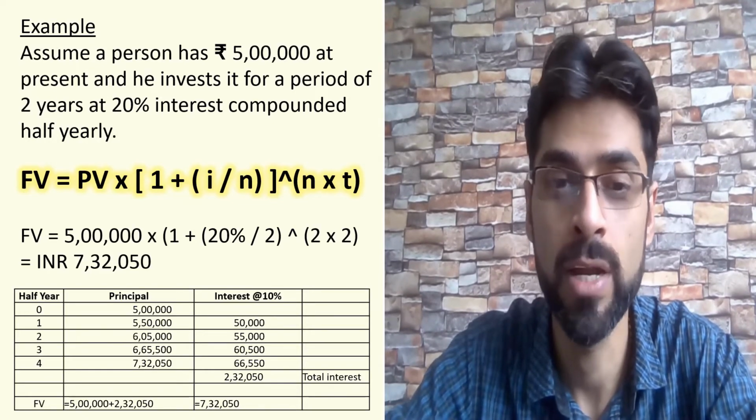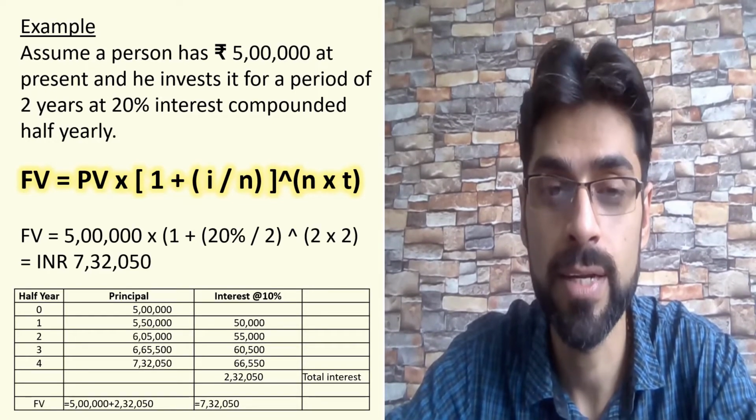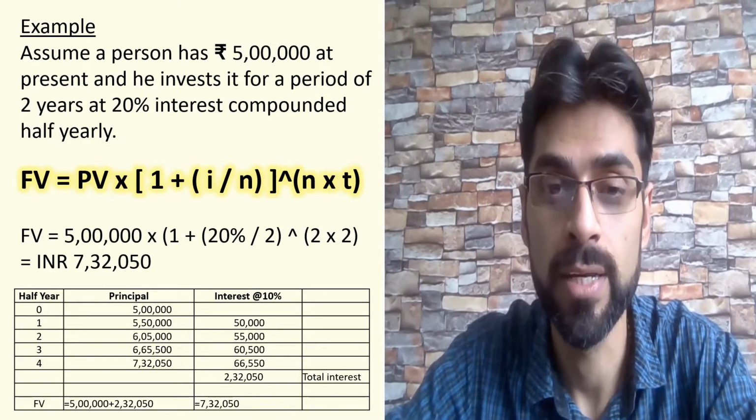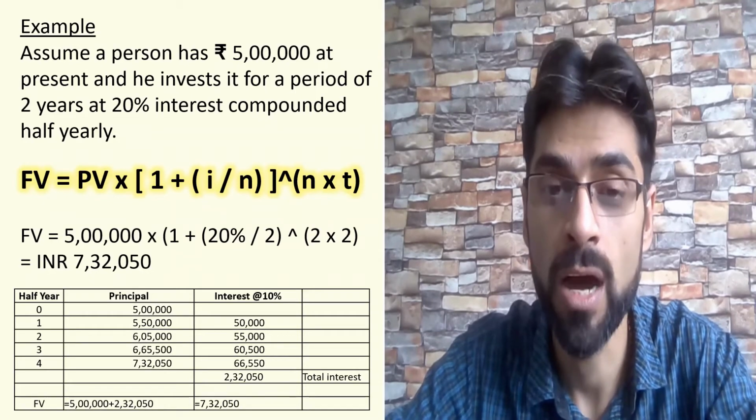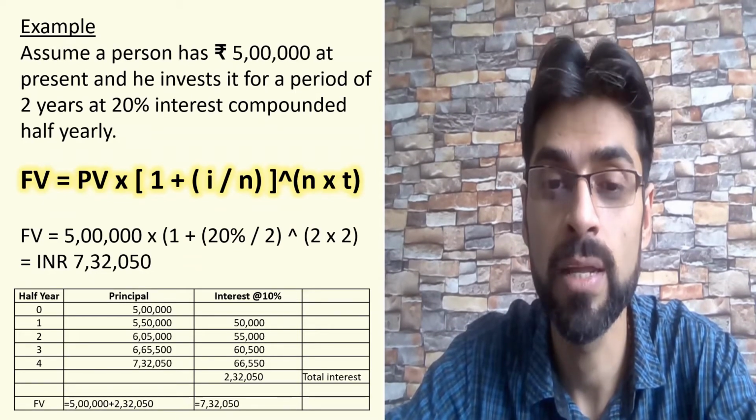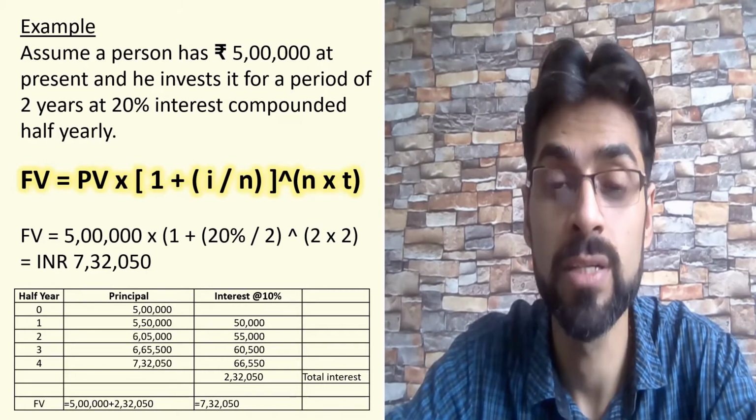Why 2? Because of half yearly compounding. So the half yearly interest rate would be 10% here, raised to the power 2, where 2 is the compounding factor, because each half year we would be computing the interest, multiplied by 2, where 2 is the number of years.